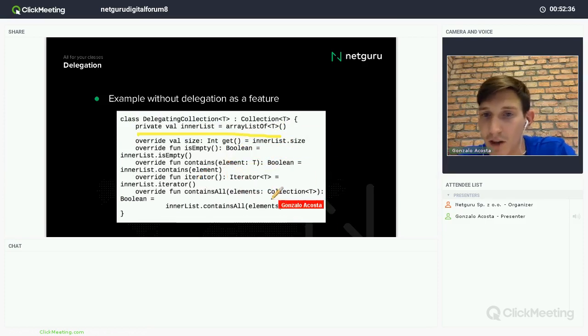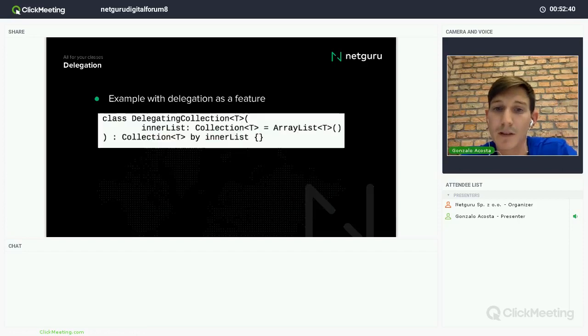So I have to write everything if I want to delegate in the case of Java, for example. But in Kotlin, I can use the keyword by, and it will automatically delegate all the methods from my class to the array list I have here. So we only have to write the keyword by to what I want to delegate.